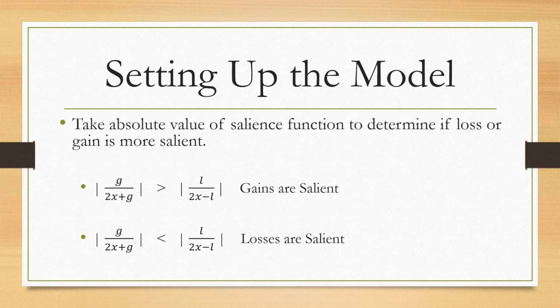Once you have solved for the salience of gains and the salience of losses, you take the absolute value of the salience function to determine if the loss or the gain is more salient. Here on top, we could see that the gains function is greater than the loss function, so we would say gains are salient. On the bottom, we have g over 2x plus g. The absolute value of that is less than the absolute value of L divided by 2x minus L. And so the losses are larger in terms of absolute value, so losses are salient.